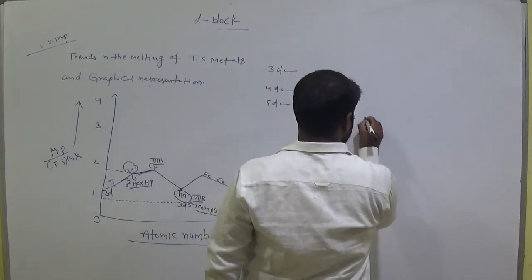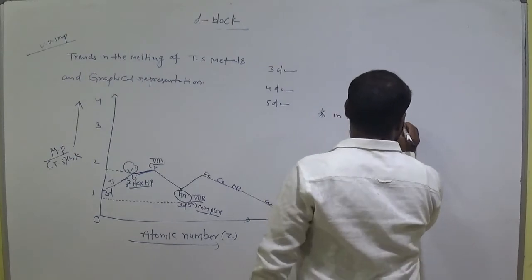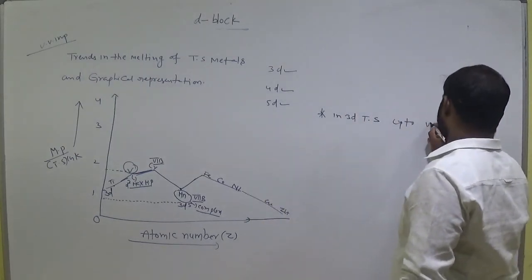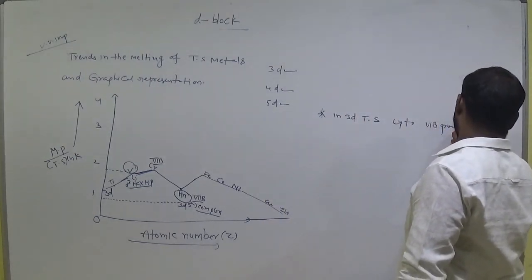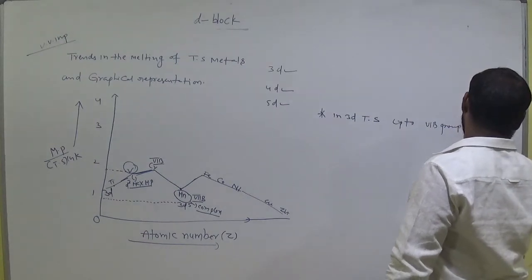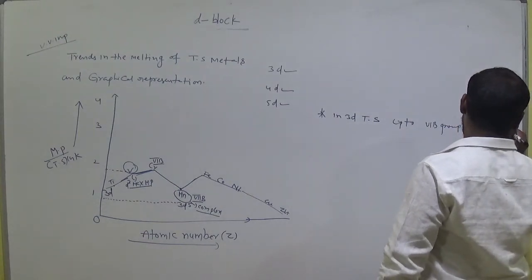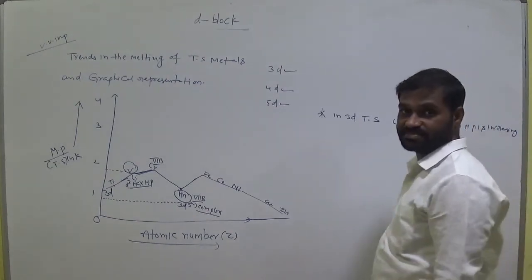In the 3D transition series, up to the 6th B group, the melting point is increasing. Am I right?